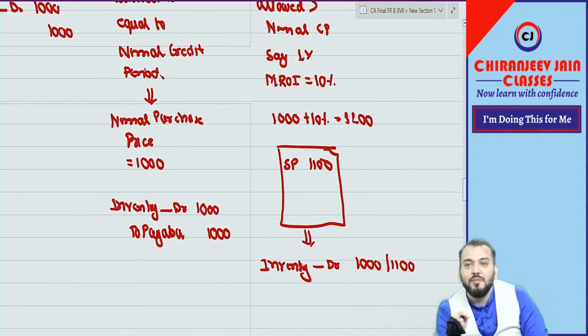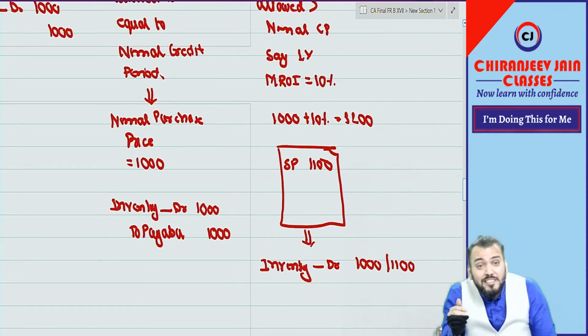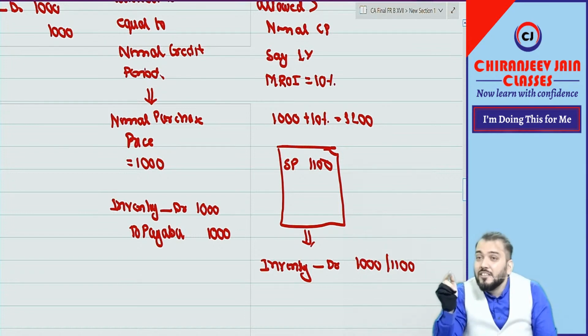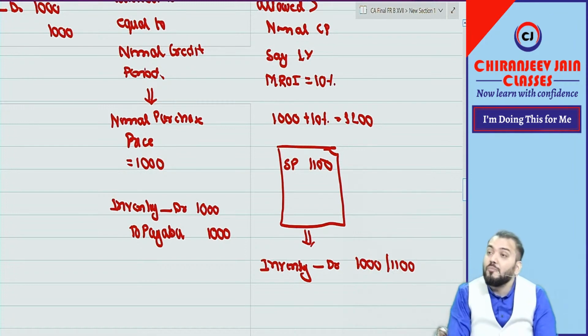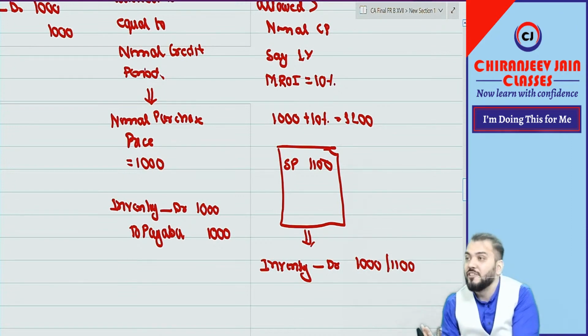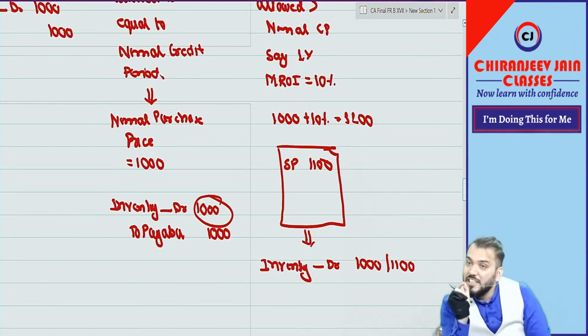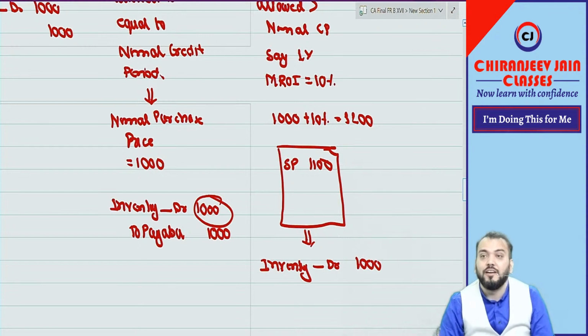Now accounting will become discounting. Understood? Ind AS 2 says that if there are deferred settlement terms, then the cost price of inventory will be equal to the present value of all future payments, or we can say the purchase price at normal credit terms. So what is the purchase price at normal credit terms? 1000 only. So inventory will be debited at 1000, not 1100.